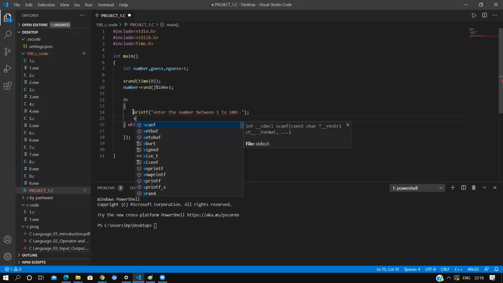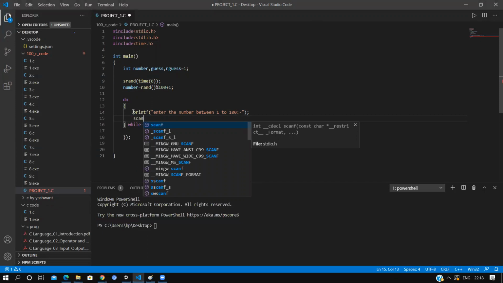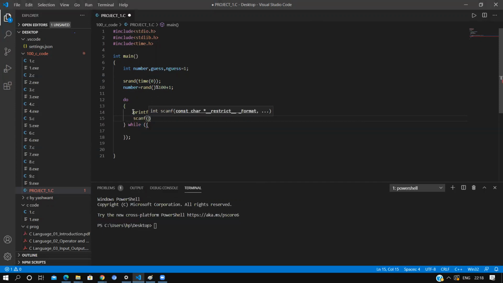Now we'll scan the guess variable, right?